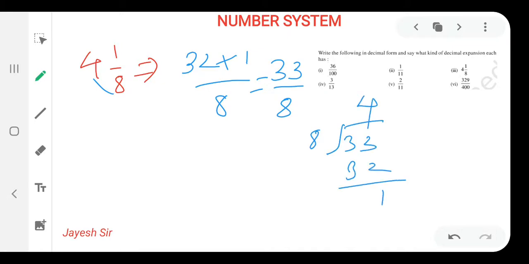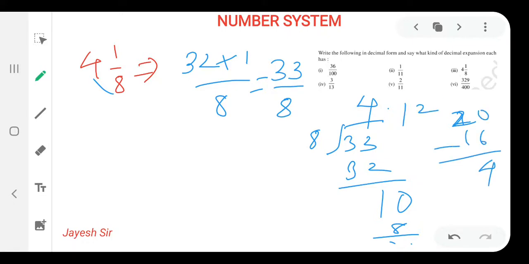4 8s are 32, 1 goes for here, 0. Yes friends, I hope you all might be getting it now. 8 1s are 8, we can find again. Now afterwards what we can do, friends, 10 minus 8, so 2, we will be left with 2. Again what we can do, 20 would be there, so 8 2s are 16 would be there, and 4 over here, so 8 5s are 40. So what is the answer that we are getting for 4 1 by 8 is 4.125. That thing we can say, friends.